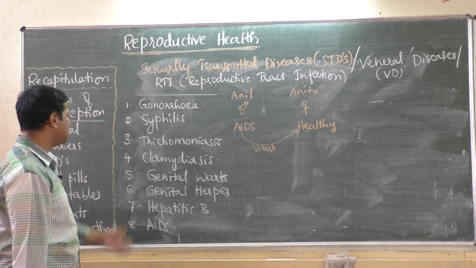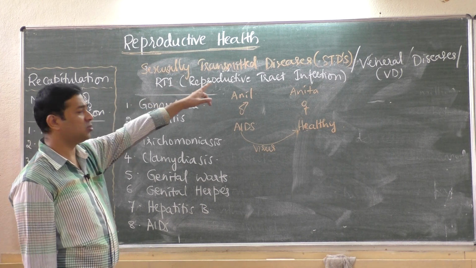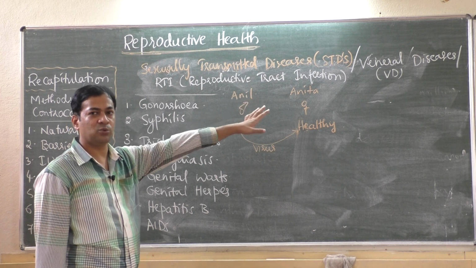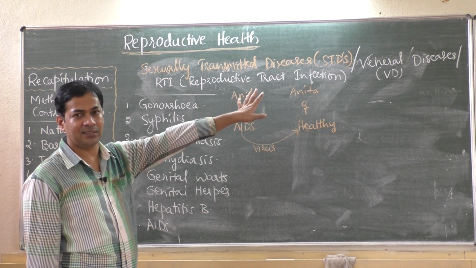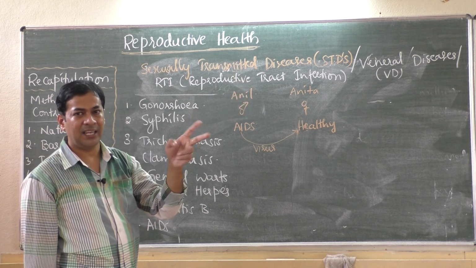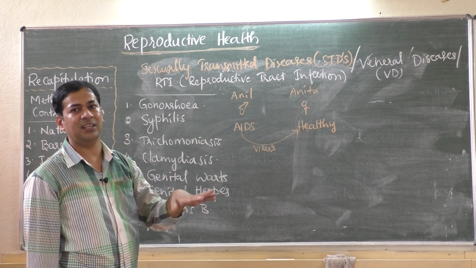So these are some of the diseases that are called sexually transmitted diseases. A person gets these diseases through casual unprotected sex, meaning he did not use any contraceptive device. If a boy or girl, any one or both of them have an STD, then definitely it will spread.